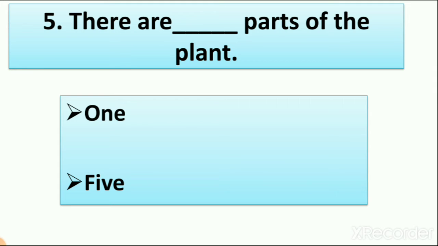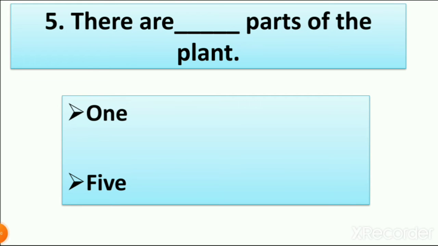Leaf, roots, stem, flower and fruit. Now you can count how many parts the plant has. Count on your fingers. Roots, stem, flower, fruit and leaf. So there are 5 parts of the plant.